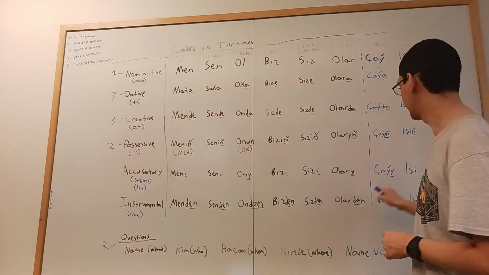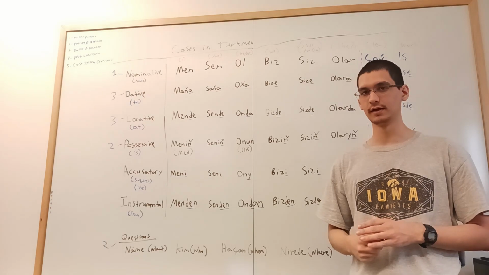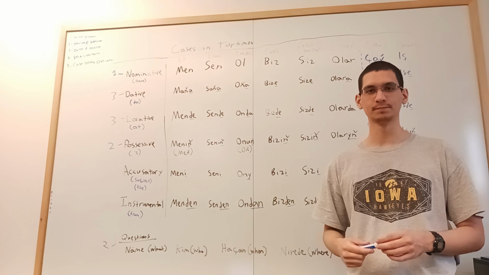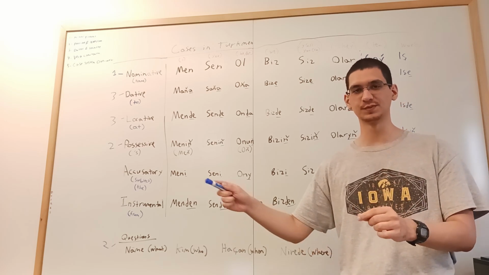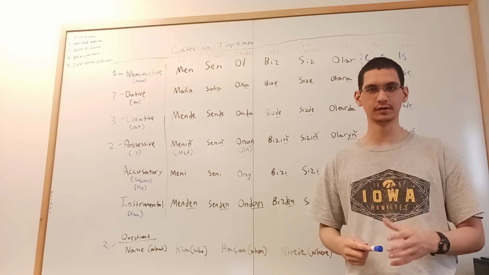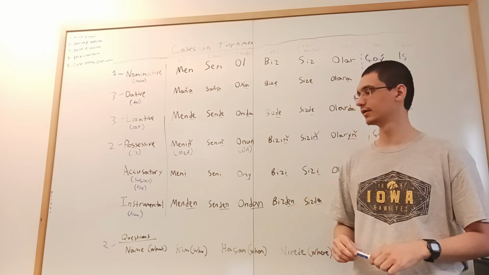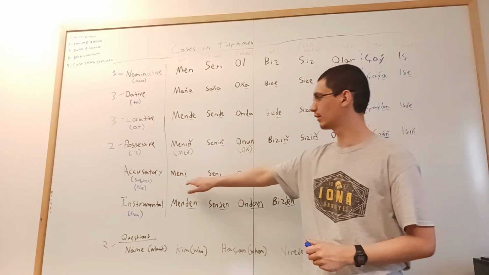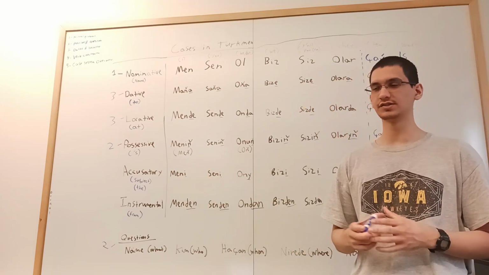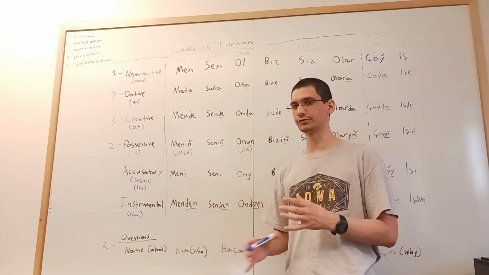Now, what if you didn't add this Y? What if you just said men çay içtim? What would that mean? It would mean I drank tea, but it wouldn't be specific, like, I drank this specific tea that was in the room. It would just be like, I drank tea, period. So it would be less specific because it wouldn't be a specific object, right? And so let's do that with the pronouns now. So the example sentence I'll use for this, it's kind of dark, but I think it's a good way of demonstrating the grammar.